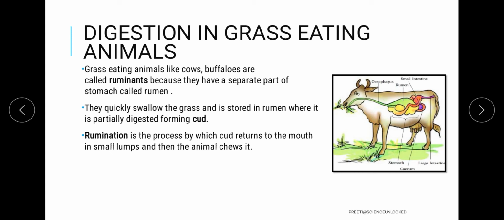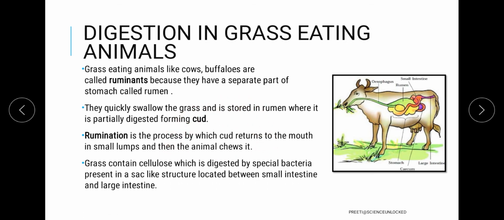Now what will happen, the cud is going to come out to the mouth again in small lumps, and the animal is going to chew it further fully. Now what is the factor here? In the digestive system of these grass eating animals, they have additional microorganisms called methanogens, which work on the digestion of cellulose inside